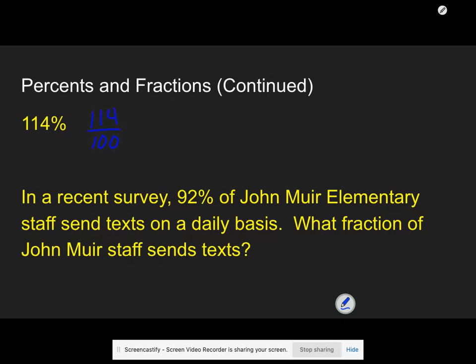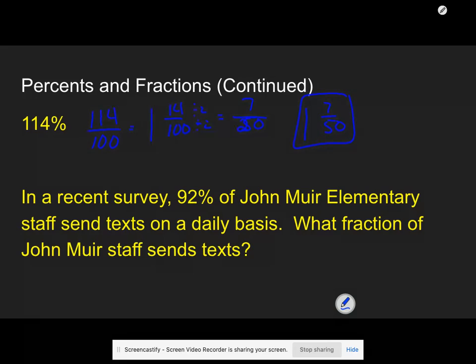the case. I'm going to change this to a mixed number, 1 and 14 over 100, divide by 2, so 7 over 50, so 1 and 7/50 ends up being my final answer.